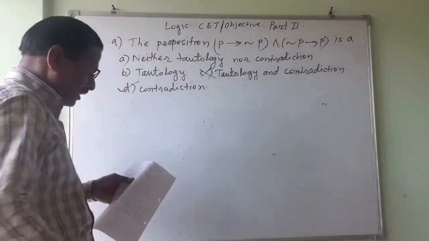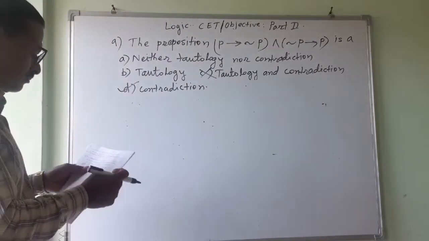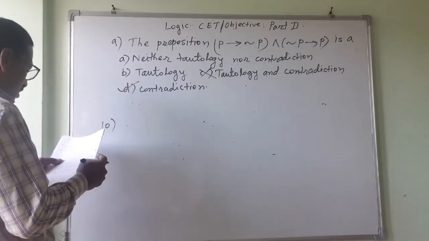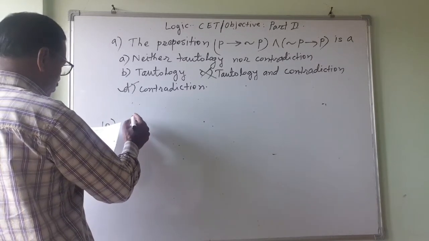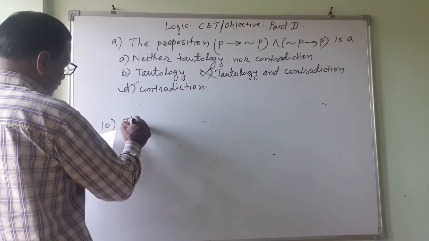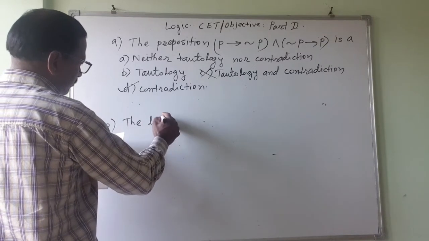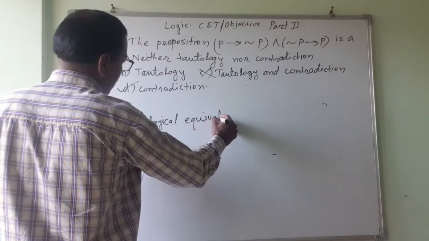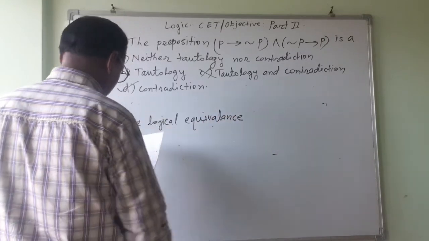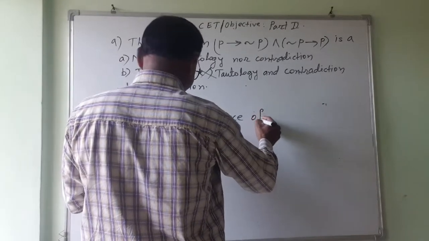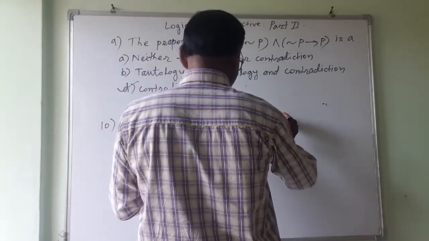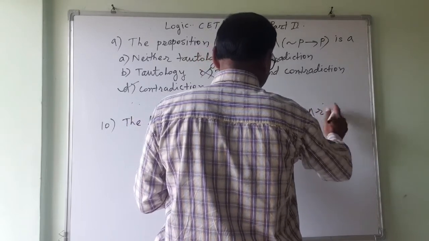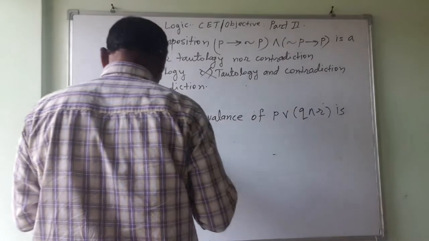Now the 10th one. The logical equivalent proposition of the logical equivalence of P or Q and R is, this is a simple one.